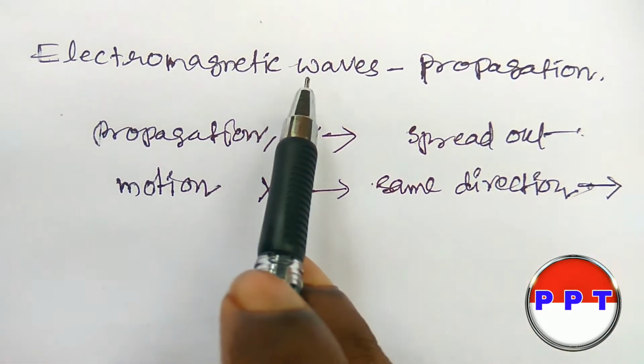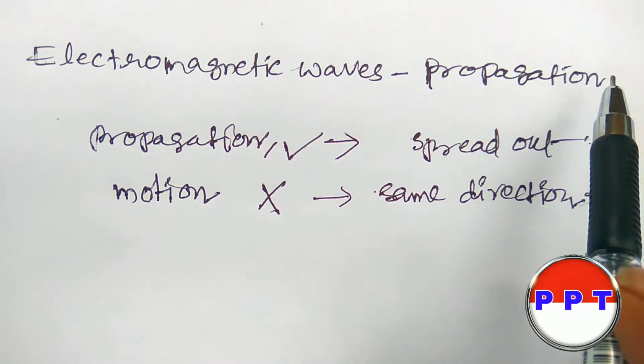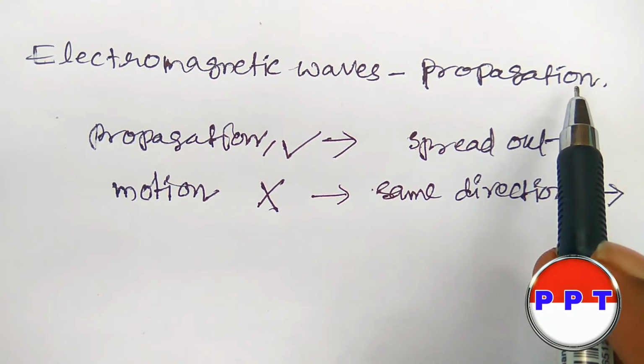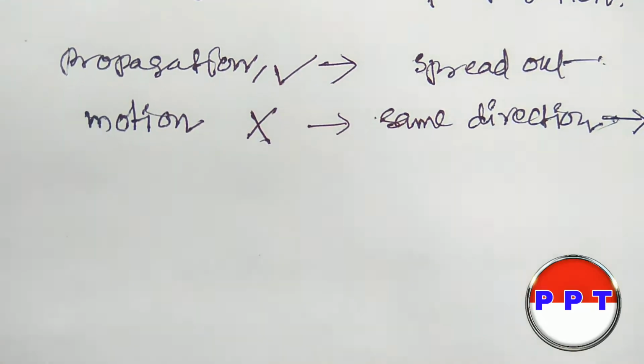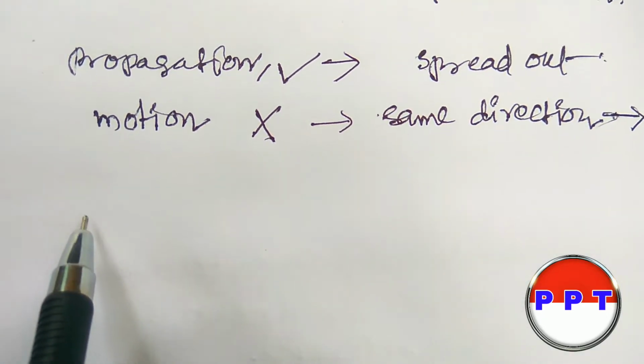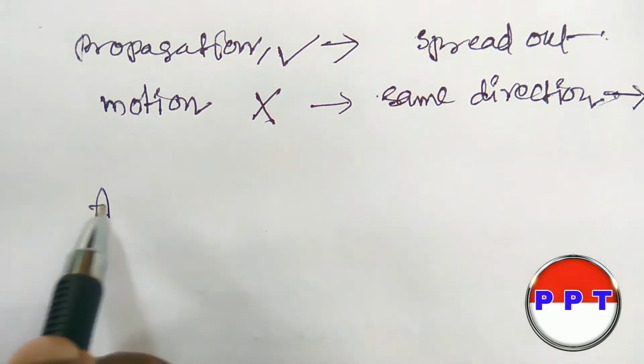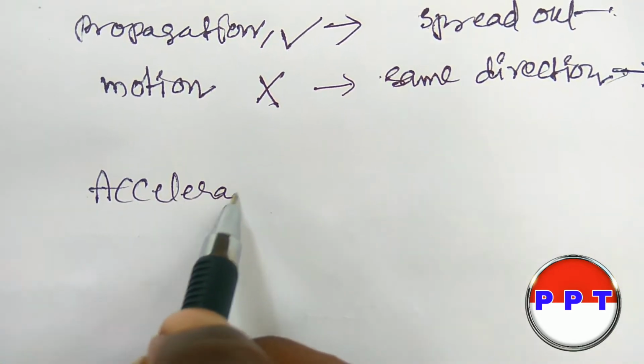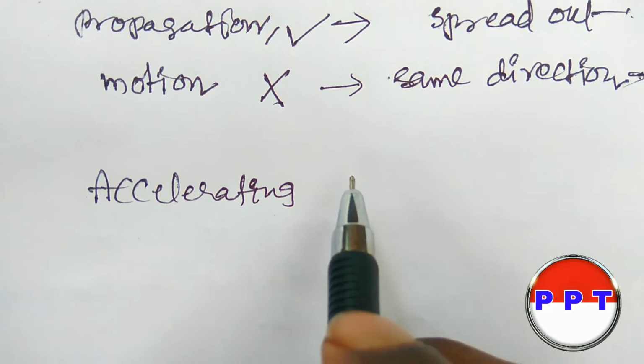Here the electromagnetic waves also propagate, right? In the previous video we saw that electromagnetic waves are produced by accelerating charges or oscillating charges.